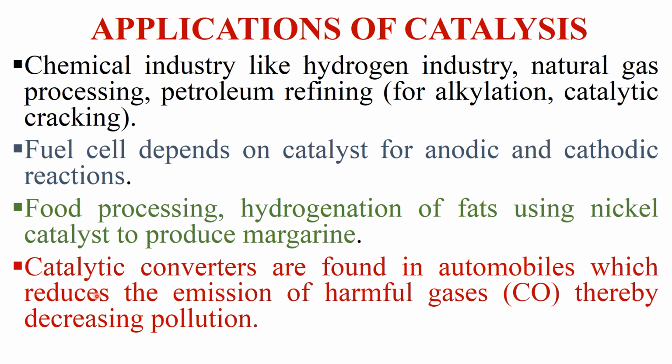Next, catalysts help in decreasing pollution. For example, there are catalytic converters present in automobiles, and what do these catalytic converters do? These catalytic converters reduce the emission of harmful gases like carbon monoxide, due to which they help in decreasing pollution. So these are some common applications of catalysis.